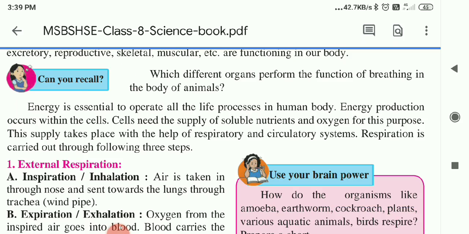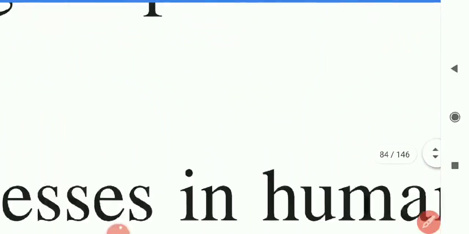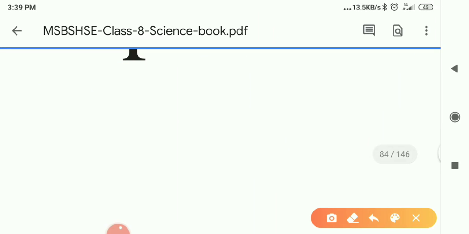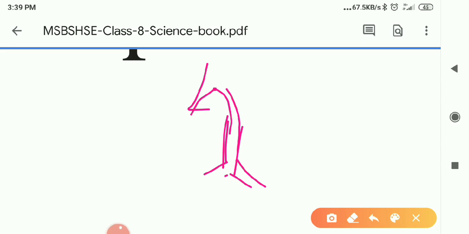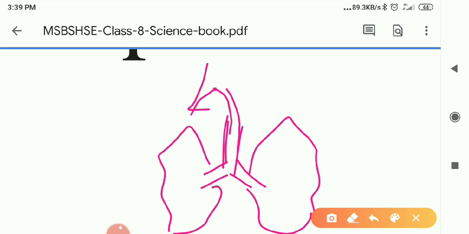Then afterwards what happens? The air which we are taking from the nose enters into the trachea. This is the trachea. The trachea has two bifurcations, and it opens into the lungs. The air enters the lungs, and then the air enters into the alveoli which are present there. Like how grapes are, in that way these are the alveoli.